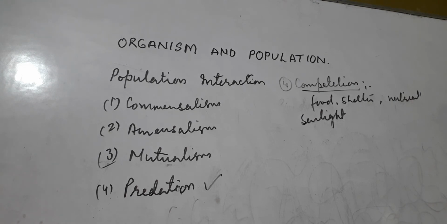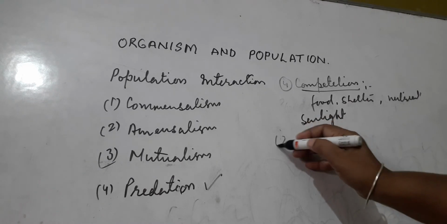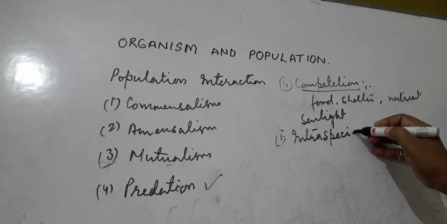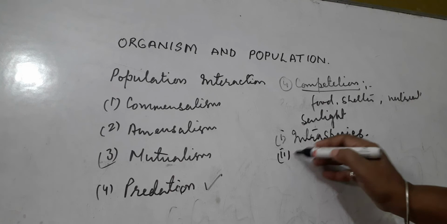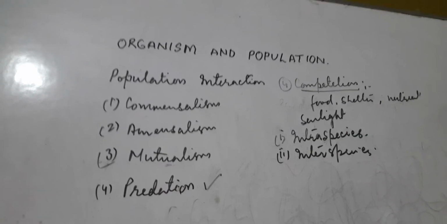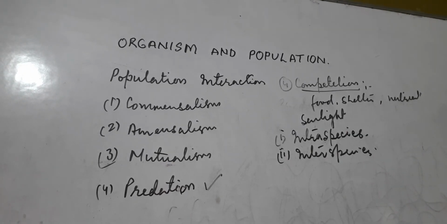The competition types are two or three. First, intraspecific competition means it occurs between members of the same species.